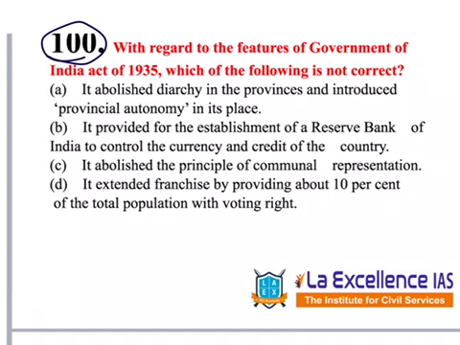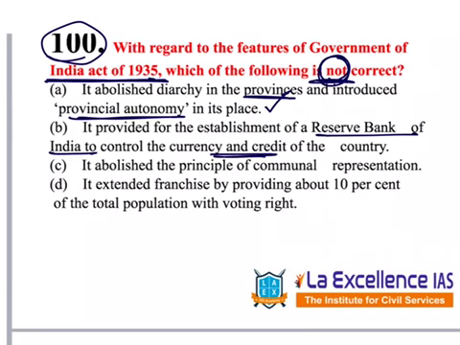The last question given under polity is question number 100. This is our last question in this session. This question is with regard to features of the Government of India Act 1935 which are not correct. Read this, underline this, not. It abolished diarchy in the provinces and introduced provincial autonomy in its place. Yes or no? Yes. It provided for establishment of Reserve Bank of India to control the currency and credit. Yes or no? Yes. It abolished the principle of communal representation. Yes or no? No. It has not abolished the communal representation.